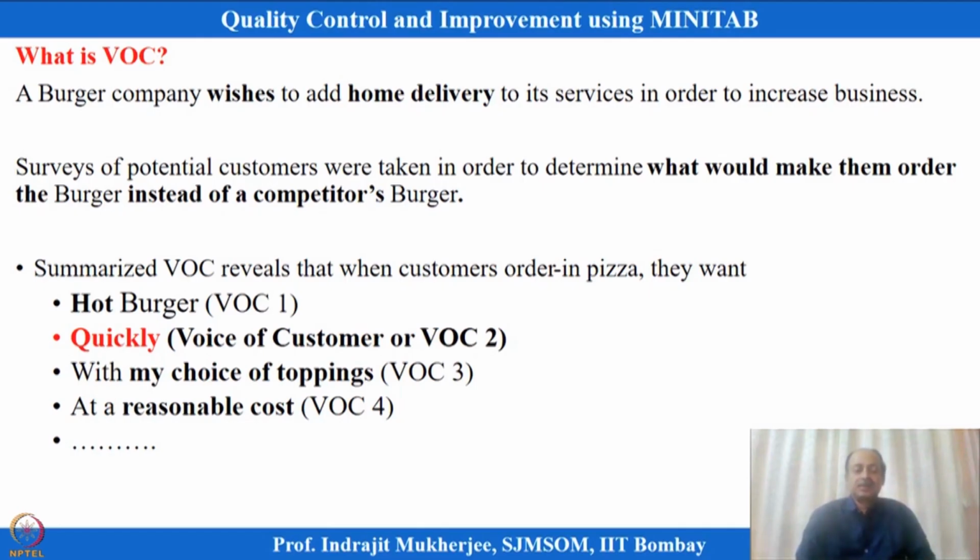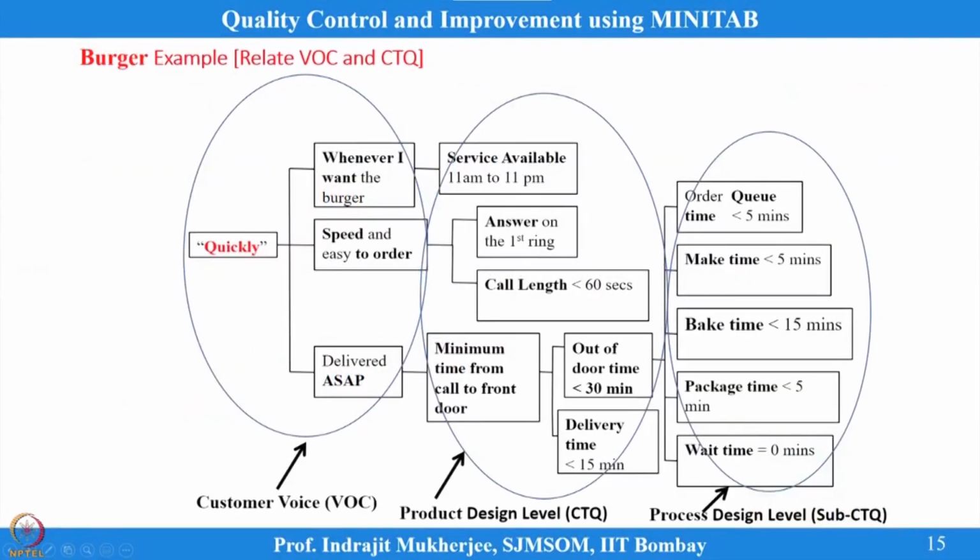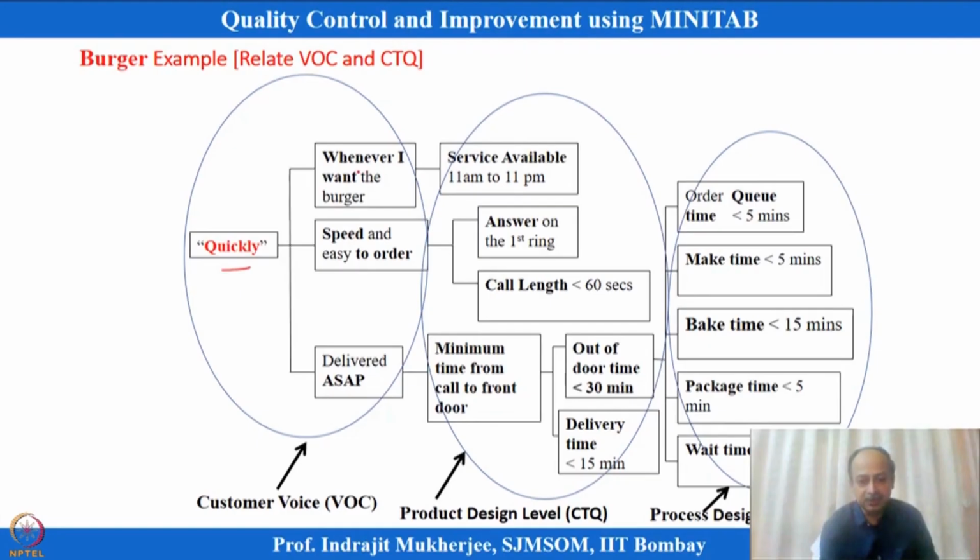But we are trying to see how these voices need to be addressed. So, we will take only one of these voices, that is quickly. We will try to understand how this voice is addressed by companies. I want it quickly. In this case, the characteristic quickly, which is the voice of the customer, can have sub voices. Whenever somebody thinks about quickly, whenever I want it I should get it. Then speed of the deliveries, speed of the orders, that can be another dimension, and as soon as possible can be another dimension.